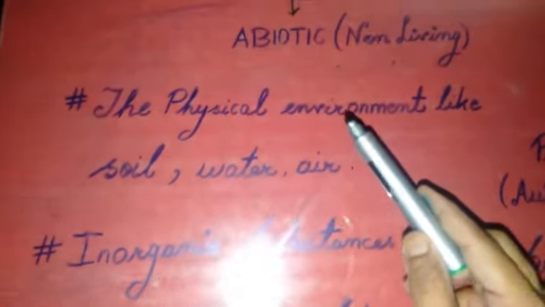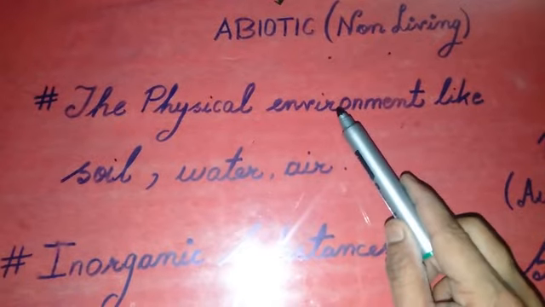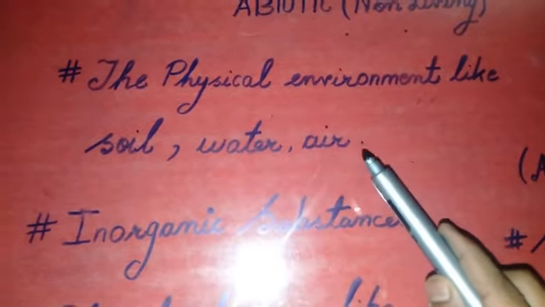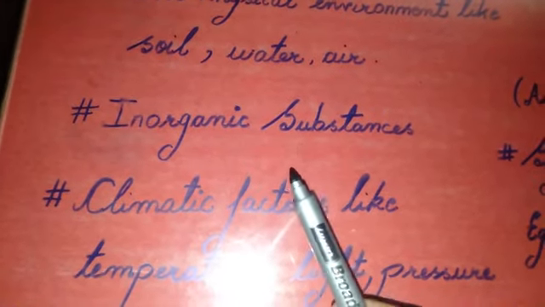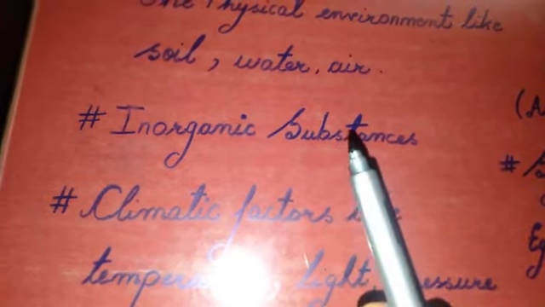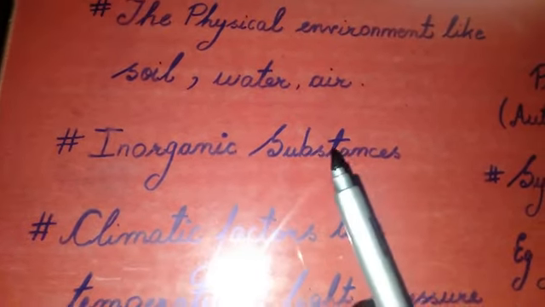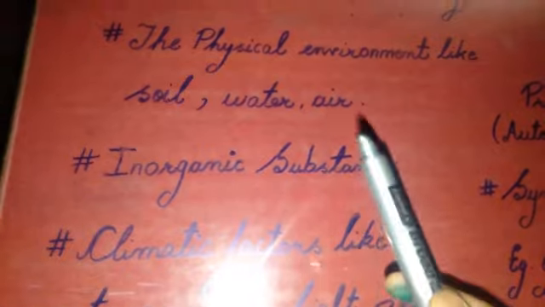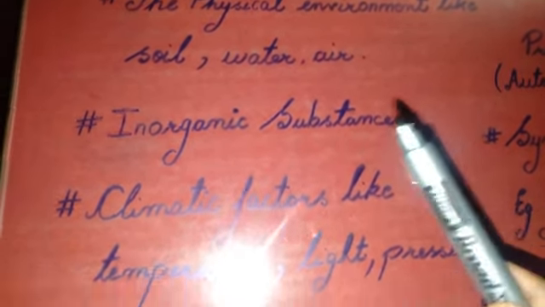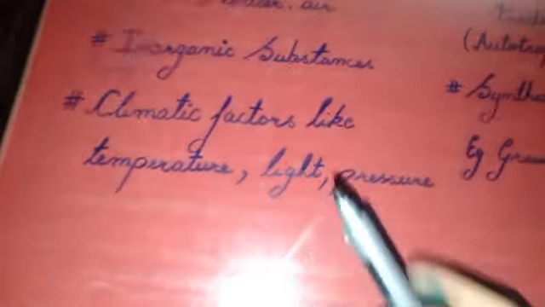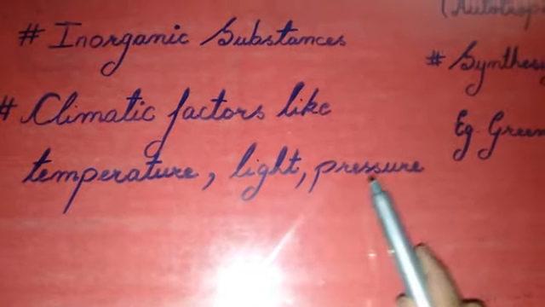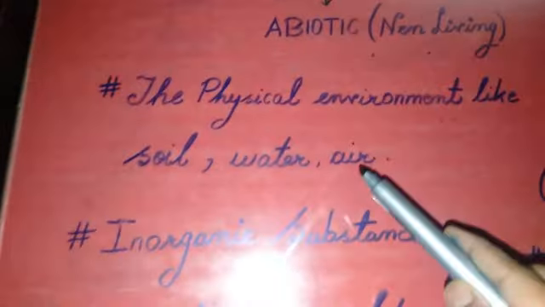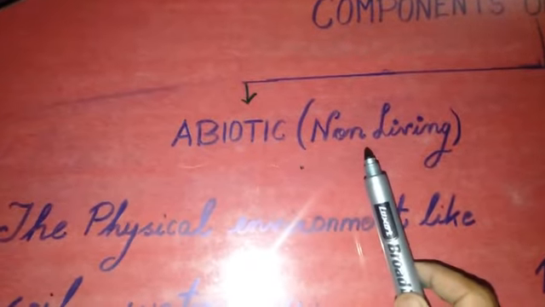The abiotic component includes all the physical environment like soil, water, etc. It also includes all the inorganic substances, that means all the macronutrients, micronutrients, carbon, hydrogen, boron, all these inorganic substances. Then we have climatic factors like temperature, light, pressure. They also come under the abiotic component because they all are non-living.